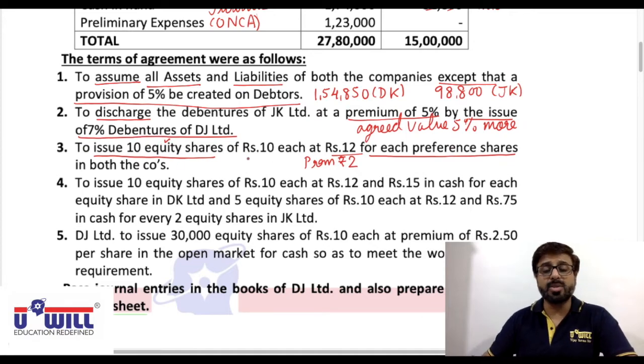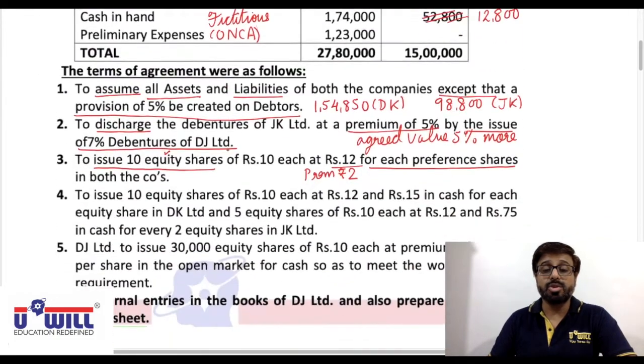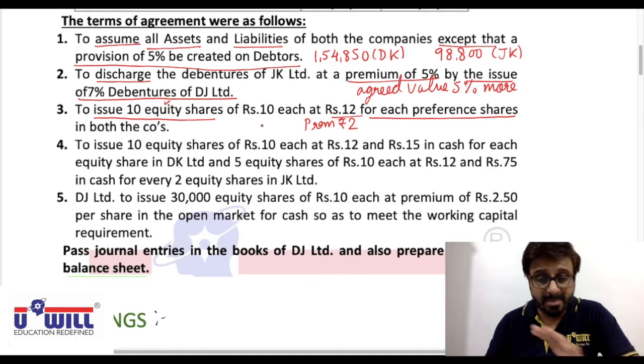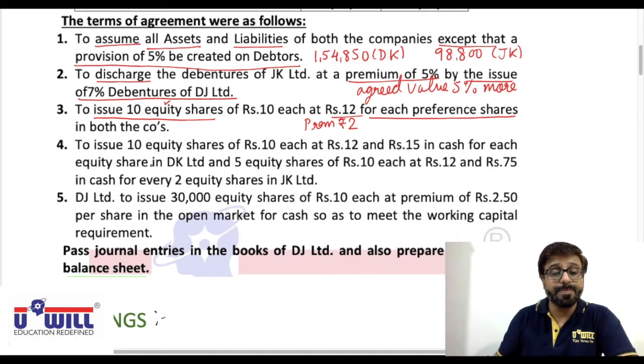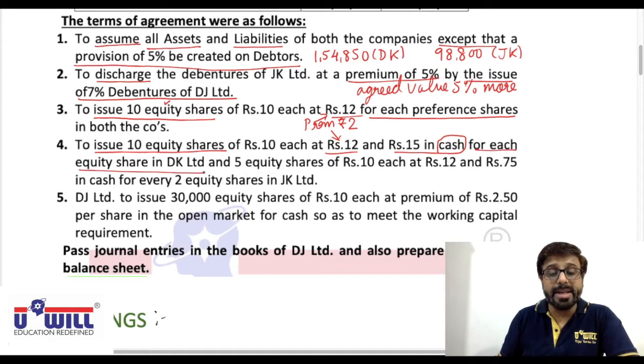And 10 equity shares, quite obvious, because the new company's face value is 10, here the face value is 100. So to match with the old company's face value, you have to issue 10 times shares. That logic can be established. Further, to issue 10 equity shares of rupees 10 each at rupees 12, so the same premium is 2 rupees, okay, both the places, and rupees 15 in cash for each equity share in DK Limited.